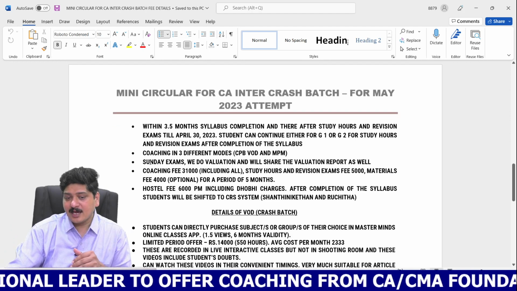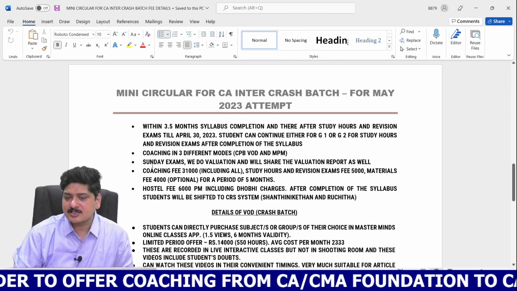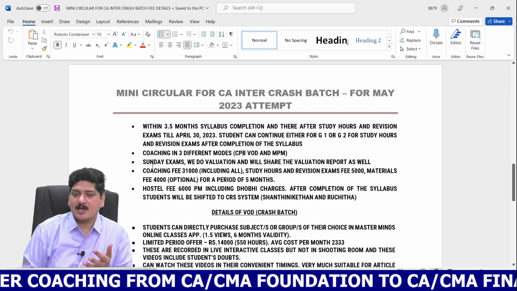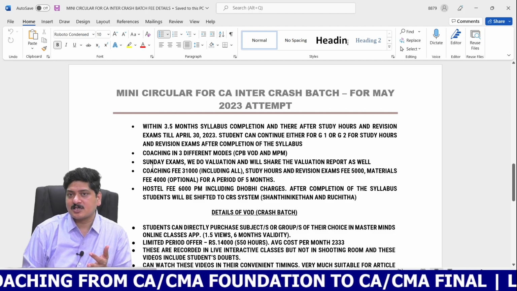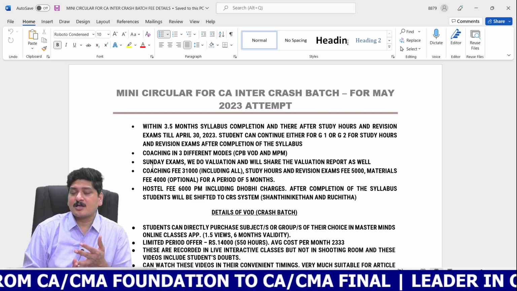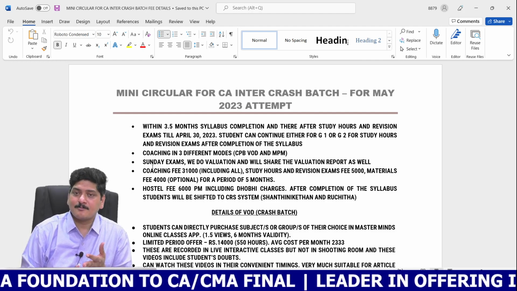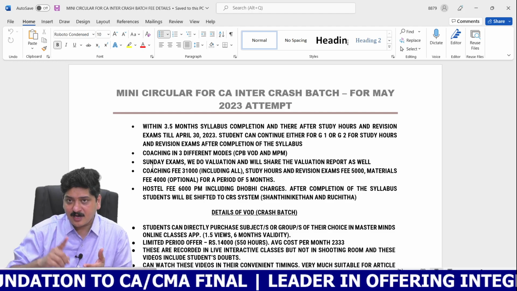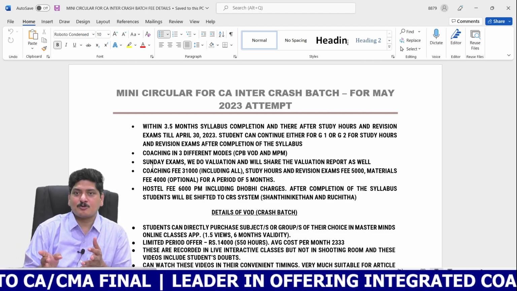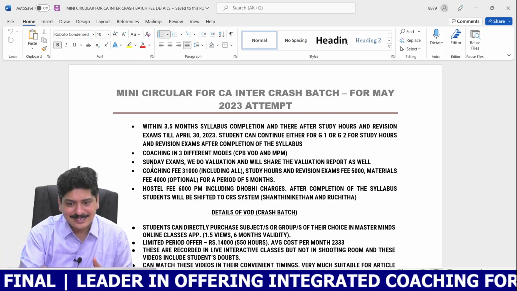And my dear children, again, this Group 2 regular batch is also available in 3 modes. That's the uniqueness of Masterminds. We are serving the needs of the students in offline mode as well as in online mode. And if you are not able to afford the fees, you can avail our coaching classes in payment mode also, which is absolutely 3,000 per month and 5,000 rupees. I'm going to tell you the details later.